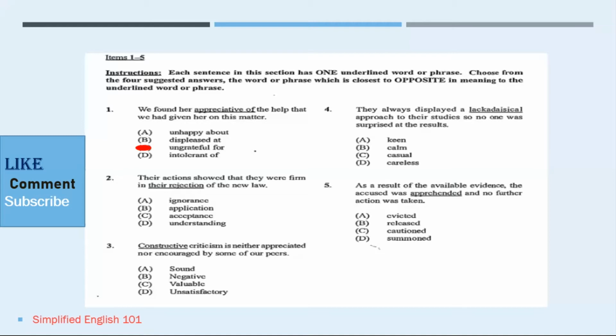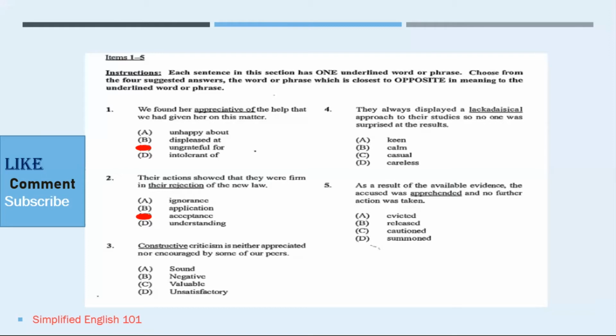Number 2 reads, their actions showed that they were firm in their rejection of the new law. Their rejection means refusal or dismissal. So we're looking for the opposite of that. That would clearly be acceptance, as ignorance suggests lacking in knowledge, and application suggests requests or using something, and understanding suggests comprehension or mastery over something, while acceptance suggests receiving something or undertaking something, which would be the opposite of rejection. Number 3 says, constructive criticism is neither appreciated nor encouraged by some of our peers.